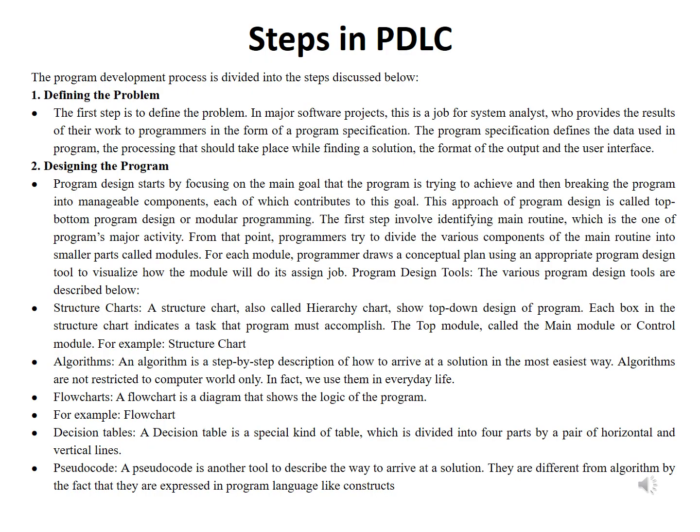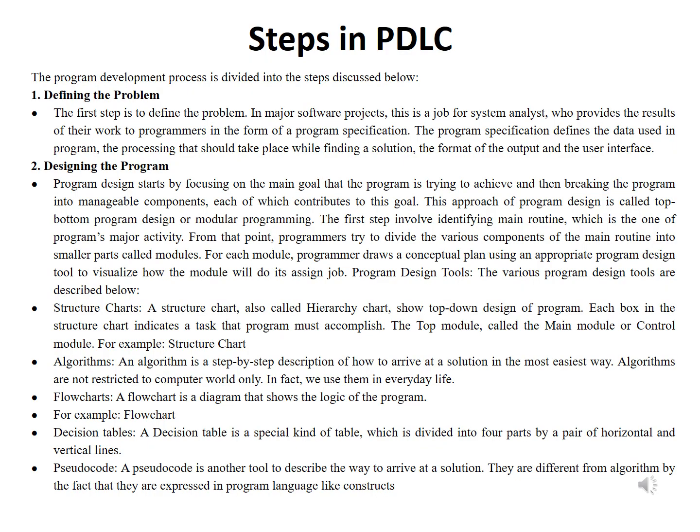The program design starts by focusing on the main goal that the program is trying to achieve and then breaking the program into manageable components, each of which contributes to this goal. This approach of program design is called top-down program design or modular programming. The first step involves identifying the main routine, which is one of the program's major objectives.